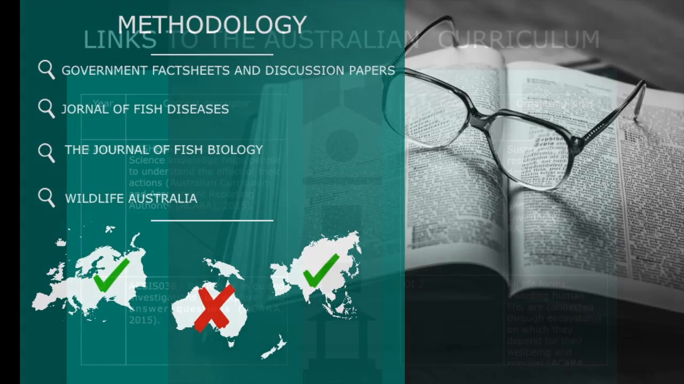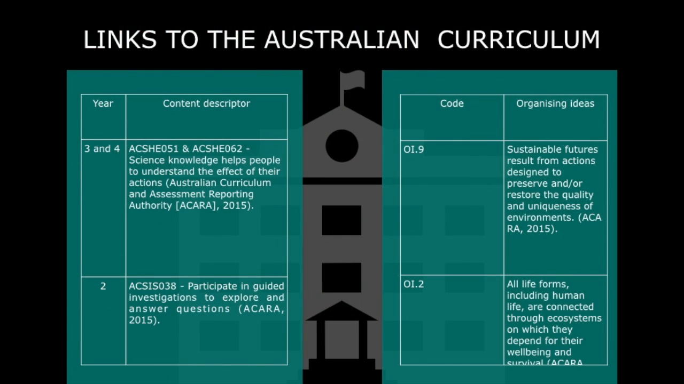In relation to the Australian curriculum, this inquiry is suitable for primary grades 2 to 4. The content descriptor, science knowledge, helps people to understand the effect of their actions, and ties in well with this topic. Humans have and continue to play a large role in the spread of carp. Therefore, they are somewhat accountable for the current state of Australia's waterways. Additionally, this investigation relates to the sustainability priority that all life forms, including human life, are connected through ecosystems on which they depend for their well-being and survival. Students become aware of native habitats and how disrupting these habitats can have detrimental effects on native ecosystems.